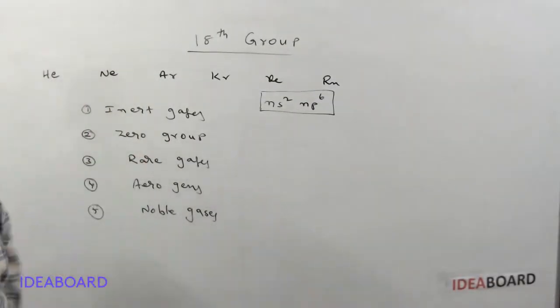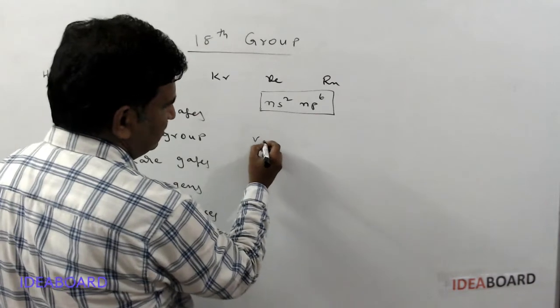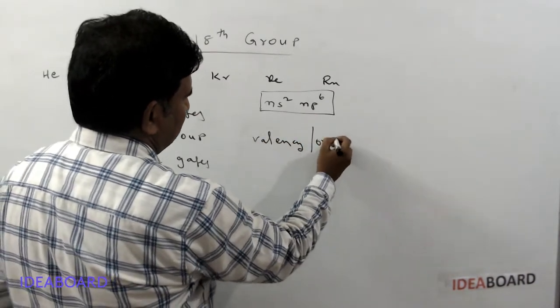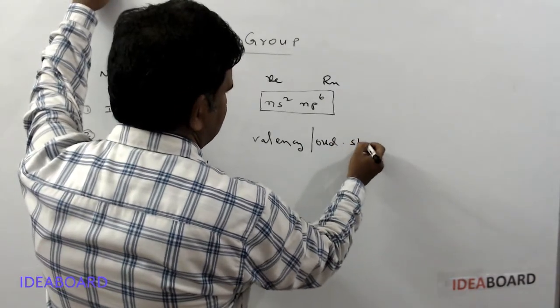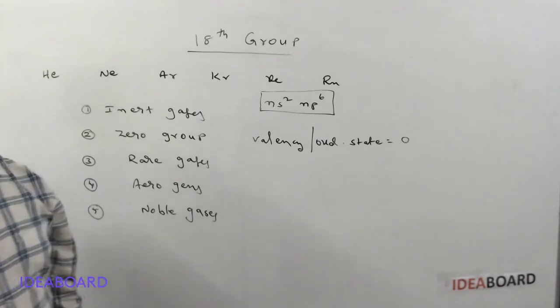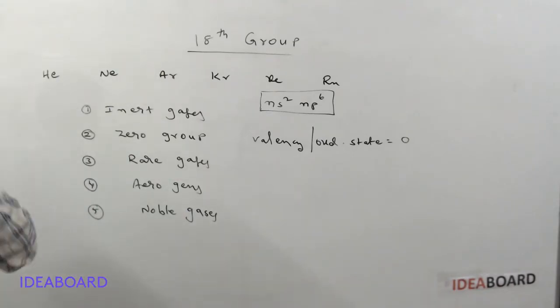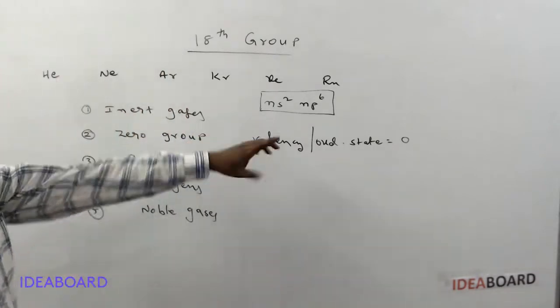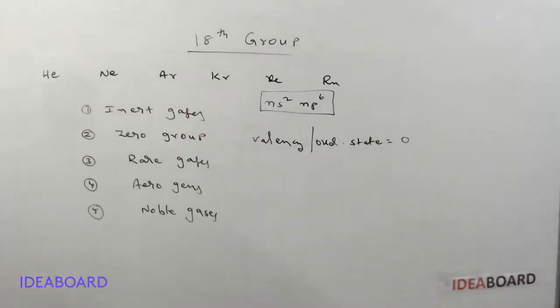Next, the second name: zero group elements. The valency or oxidation state of these elements is zero, so they are called zero group elements.